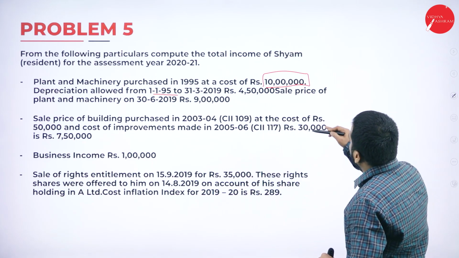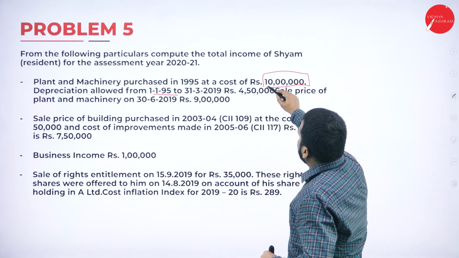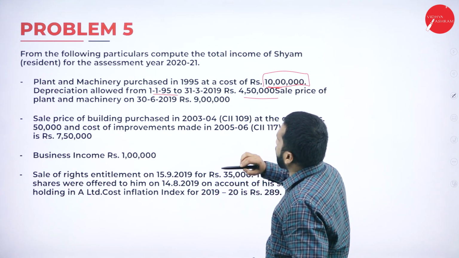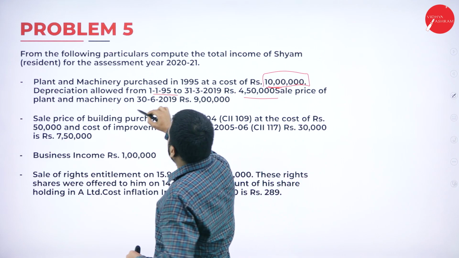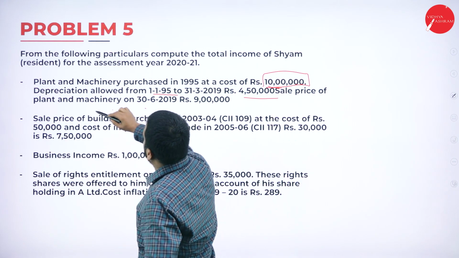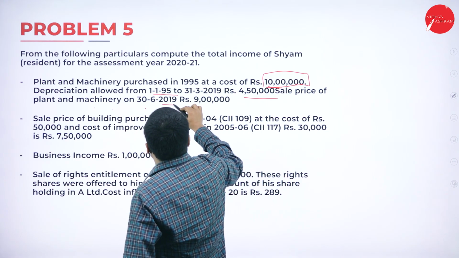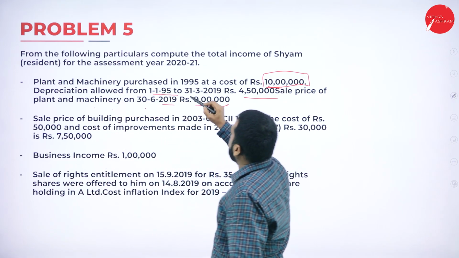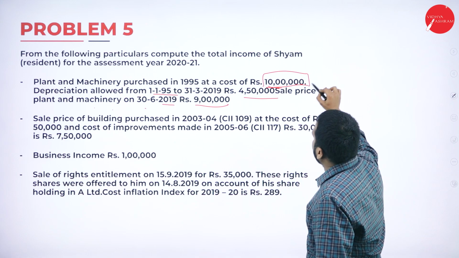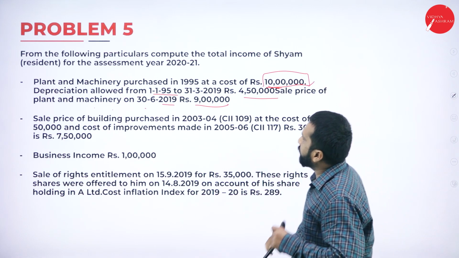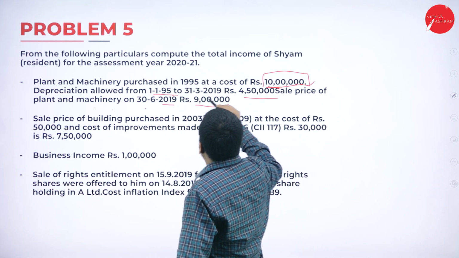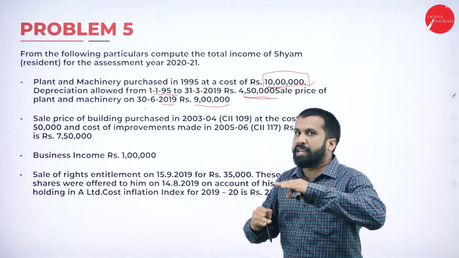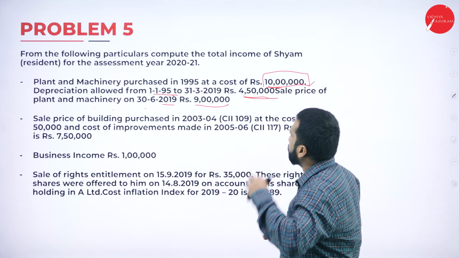Now, in this, 10 lakh is the cost and 4 lakh 50 is the selling price of plant and machinery. Price of plant and machinery on 19 is 9 lakh. Again, I'll read out: plant and machinery purchased in 95 at a cost of 10 lakh. Then depreciation allowed 4 lakh 50. 10 lakh minus 4 lakh 50, it will become 5 lakh 50,000.